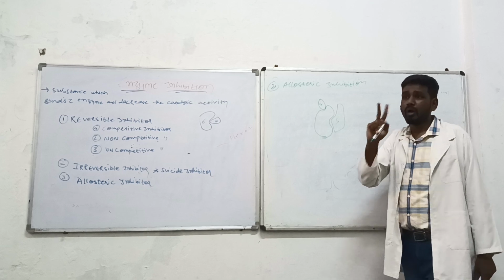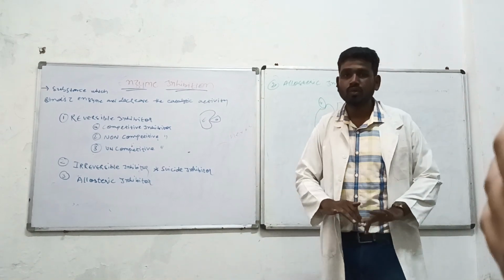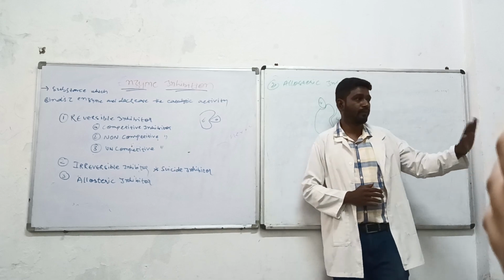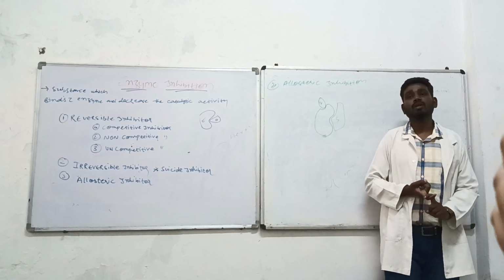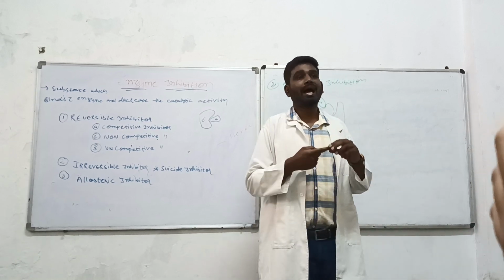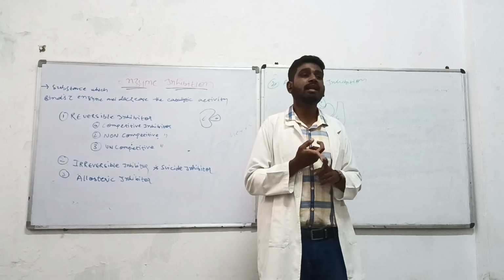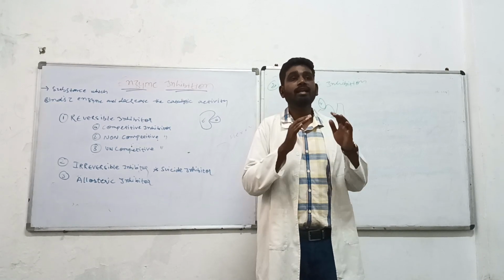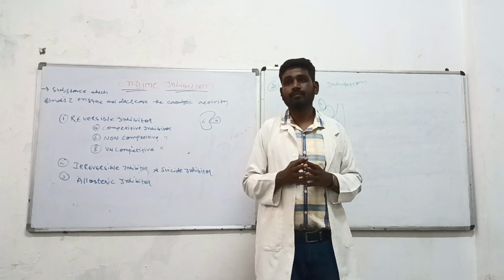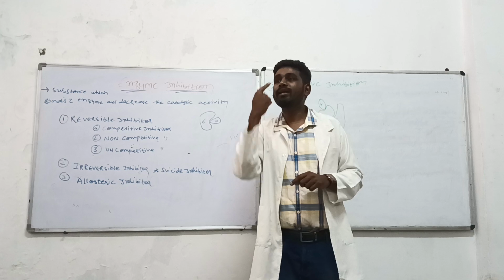Point 1. Point 2. There is a chapter called allosteric regulation. It is not included in your syllabus, but I want to tell you that allosteric regulation can happen in both ways, in a positive manner or in a negative manner. If it is in a negative manner, it will inhibit the activity of the enzyme. If it is in a positive manner, it will regulate the activity of the enzyme.